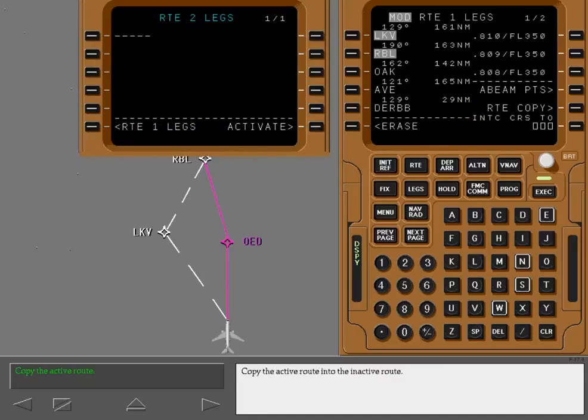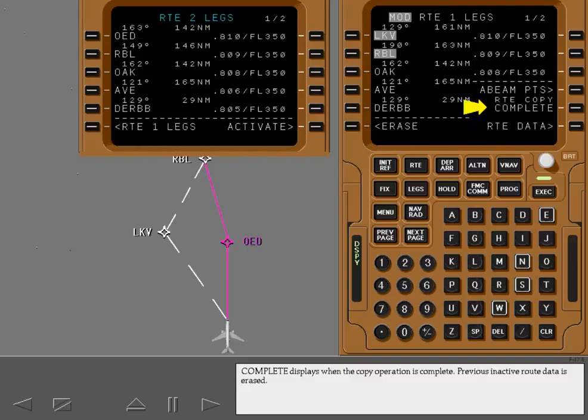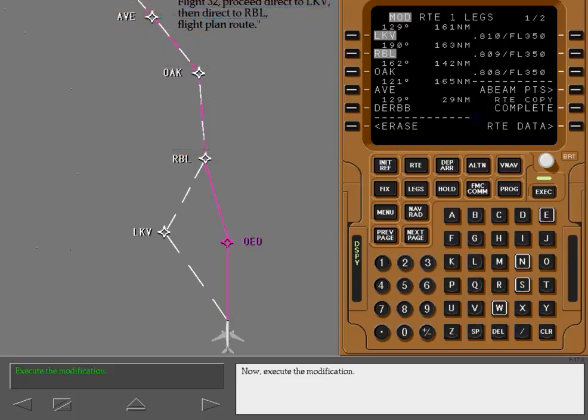Copy the active route into the inactive route. Complete displays when the copy operation is complete. Previous inactive route data is erased. Now execute the modification.